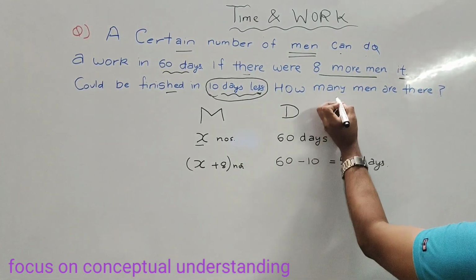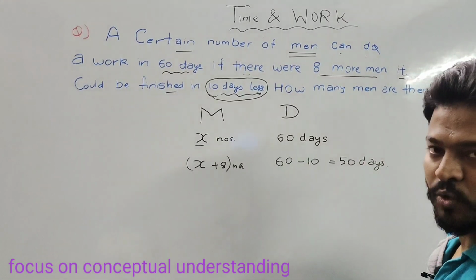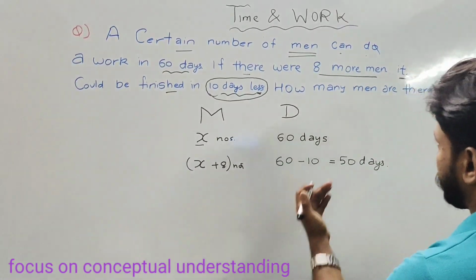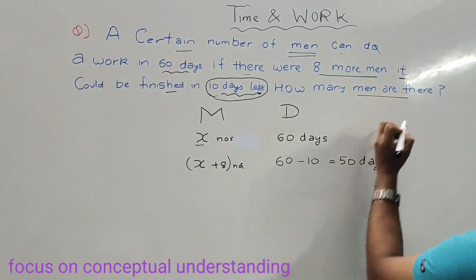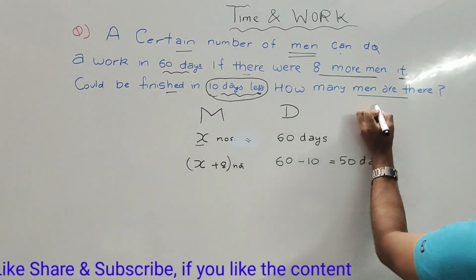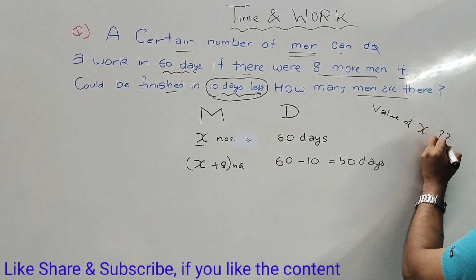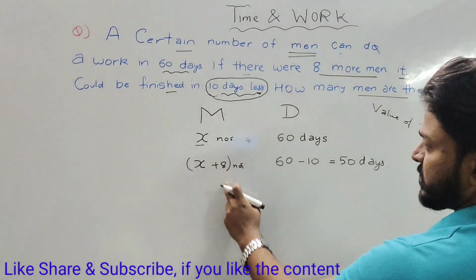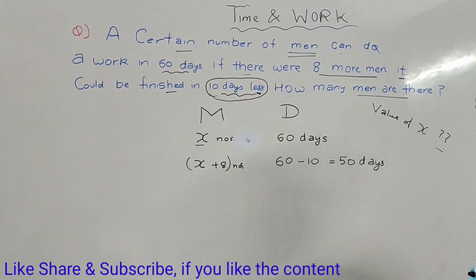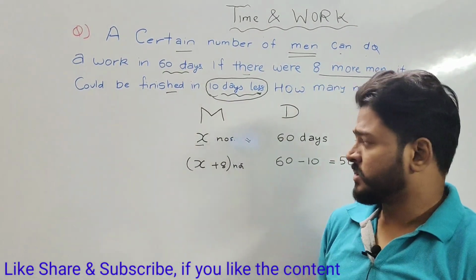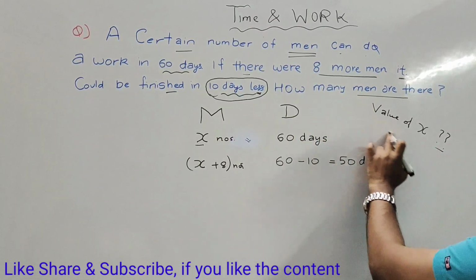Now the ultimate part of the question is also an important part which many people fail to understand properly. They solve the question and find out something else. For example, let's see what has been asked here. How many men are there? It means the value of x is asked in the question. But rather than calculating this, people tend to calculate something other than the value of x and mark the answer incorrectly. So it is also an important part. So we have understood that we have to calculate the value of x.